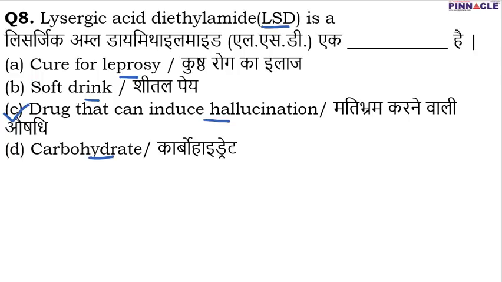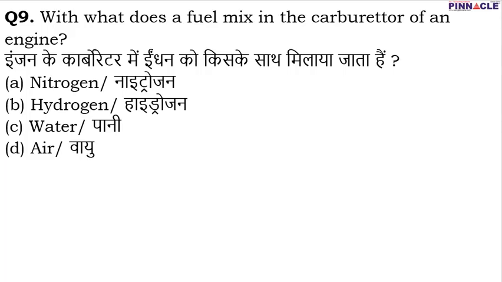Now moving on to question number 9. In question number 9, it has been asked with what a fuel mixes in the carburetor of an engine. Generally, in the carburetor of an engine, the fuel mixes with air and then it is ignited. So for question number 9, D is going to be the correct option. Moving on to question number 10.